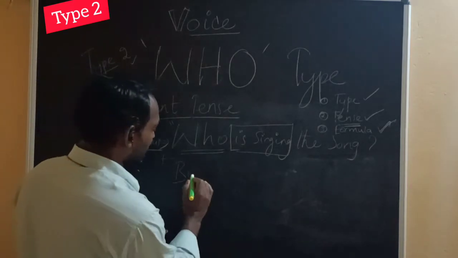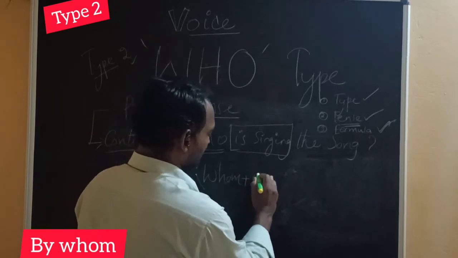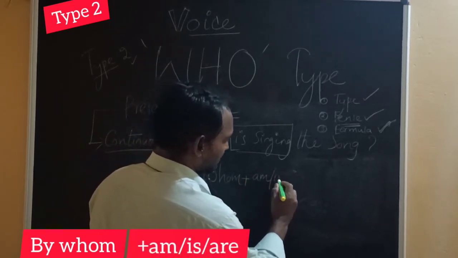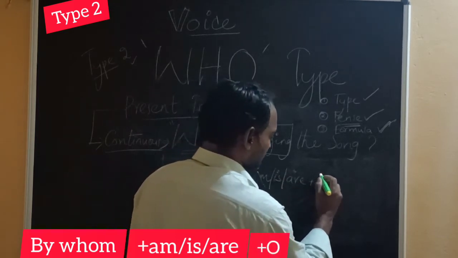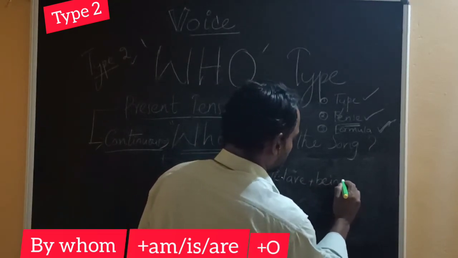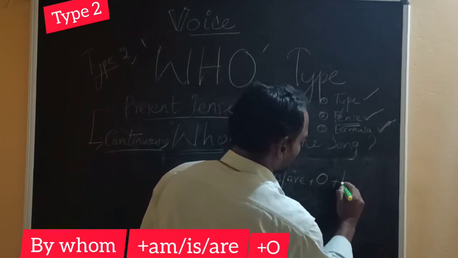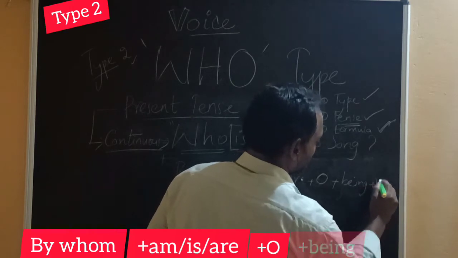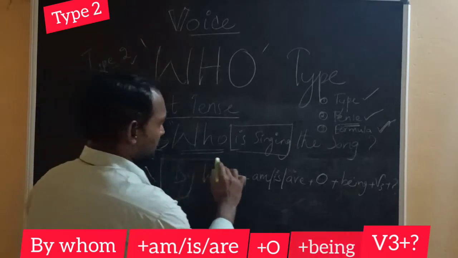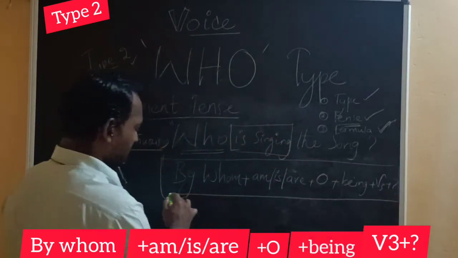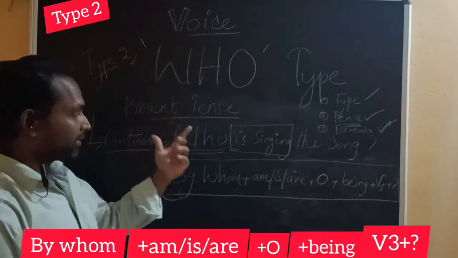What's the formula here? By whom, am, is or are, plus object, plus being, plus verb 3, plus question mark. So this is the form. What's the difference between simple present and present continuous?